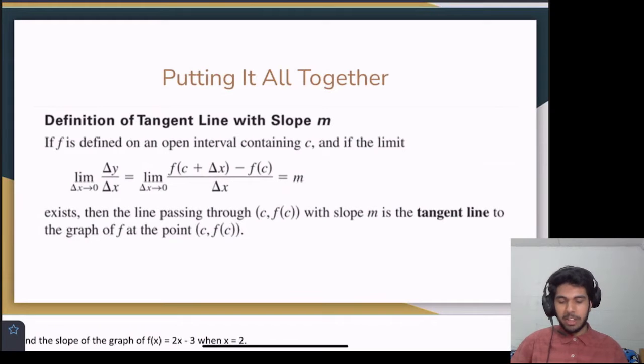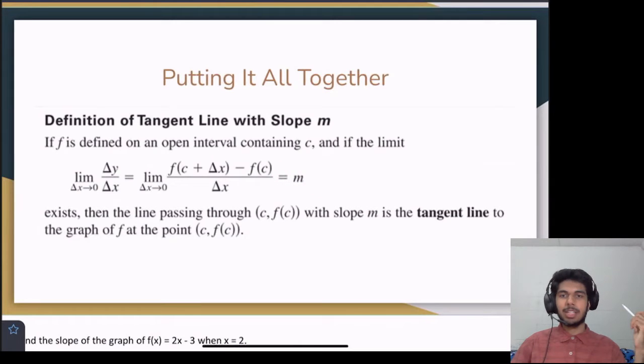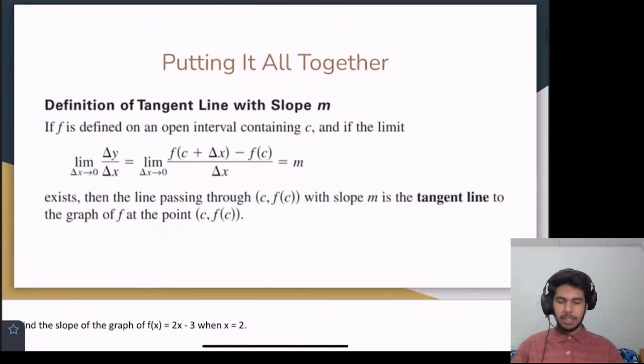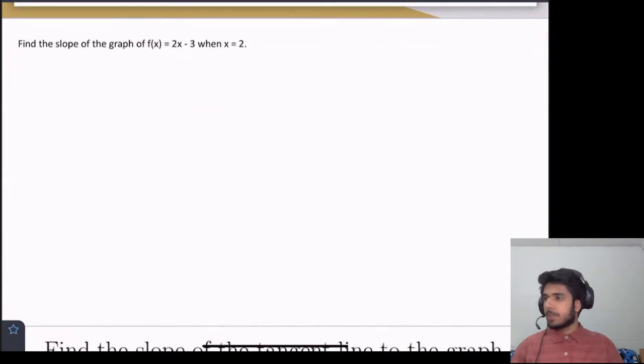It's just saying that if we evaluate the limit, if we evaluate the derivative, and we get a slope here, then that tangent line exists at that point with that slope. So hopefully that makes sense. So now we'll deal with the first question. But before we get into that, I'm just going to set up something. And right now we have a limit definition.